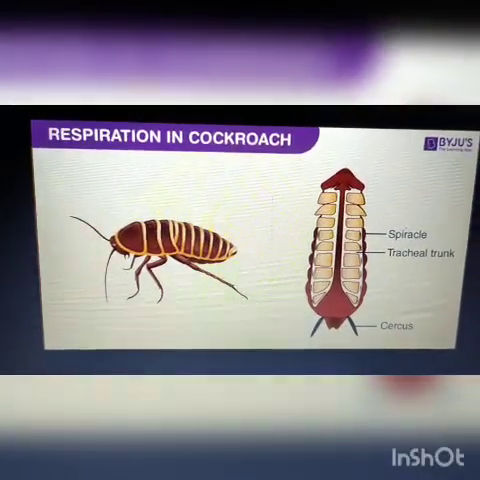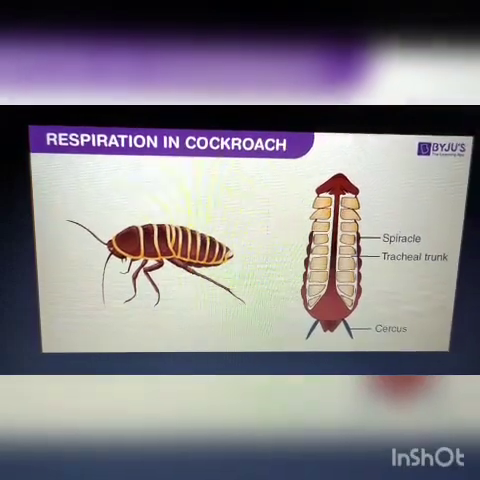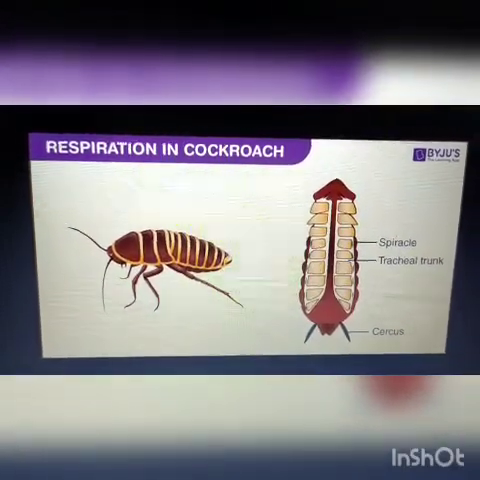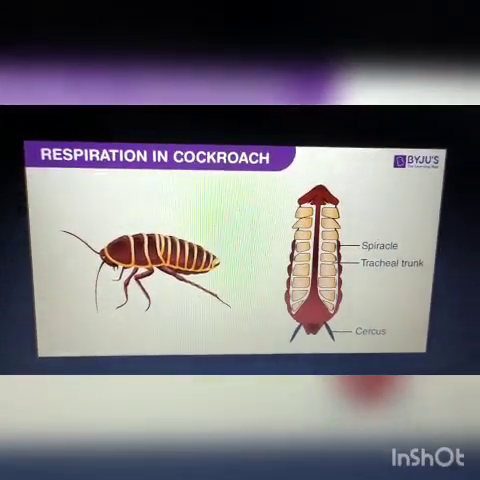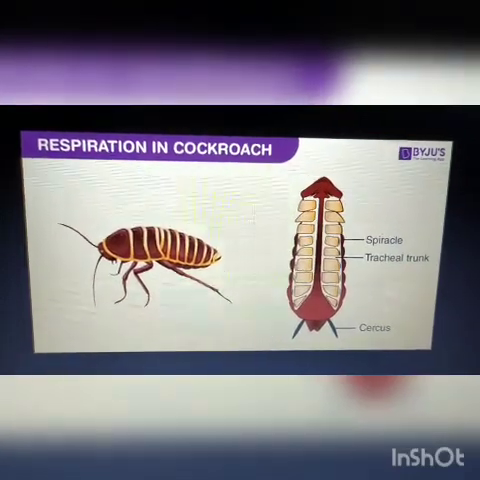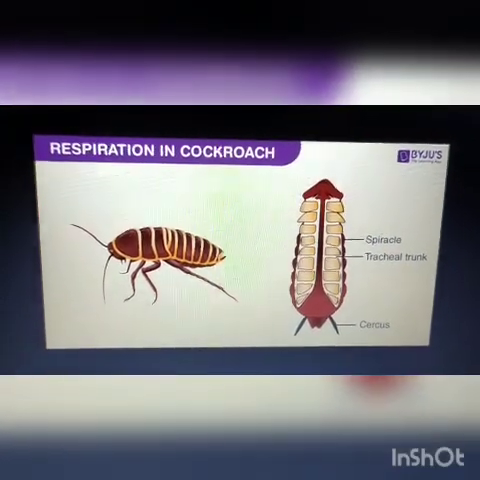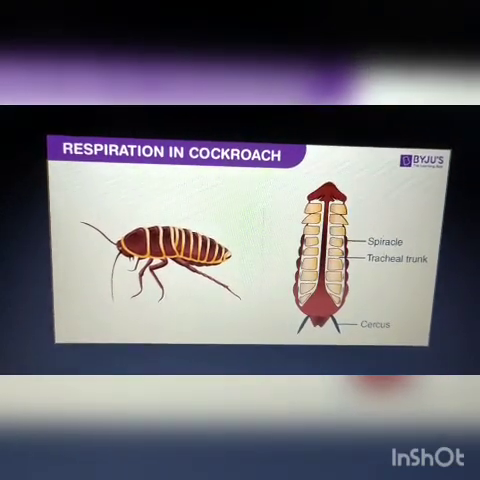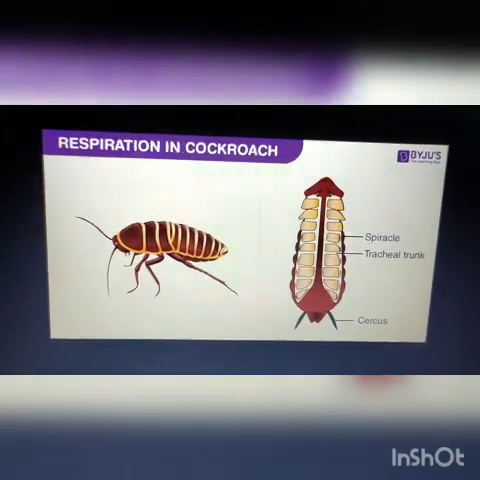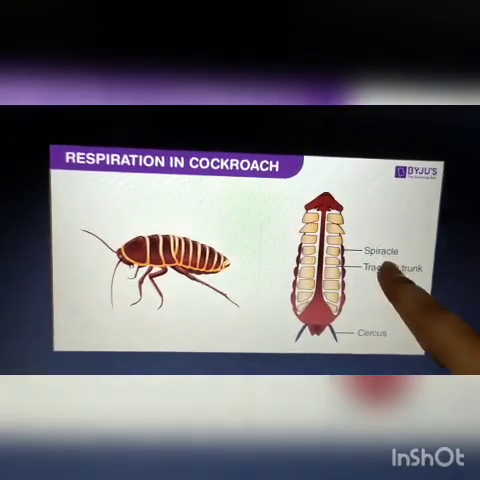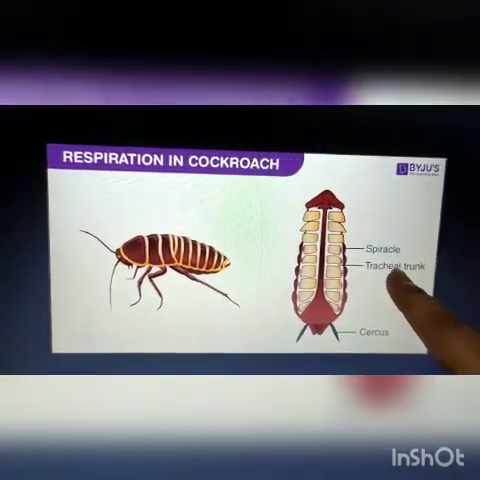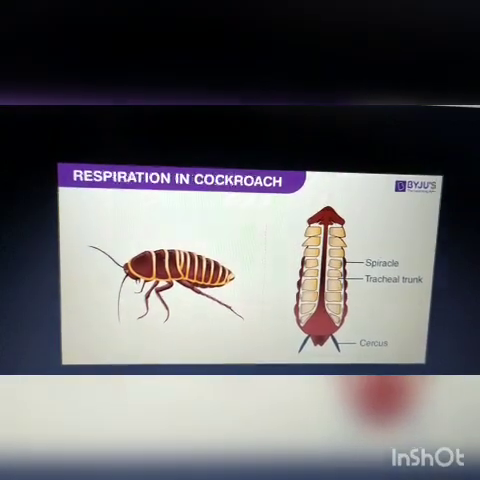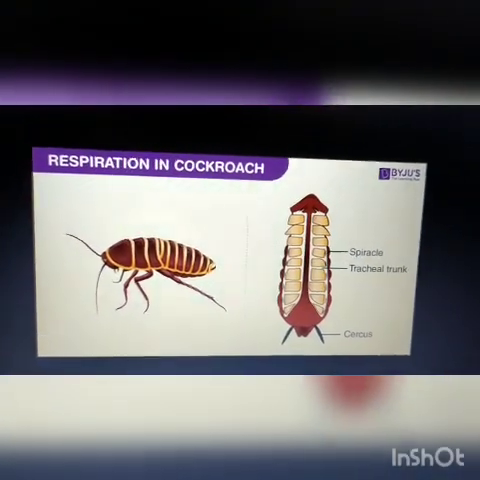Now we will see how insects breathe. Okay, we have a nose for breathing, but insects do not have a nose. Instead of a nose, they have small holes on their bodies. These holes are called spiracles. These spiracles help them to breathe.